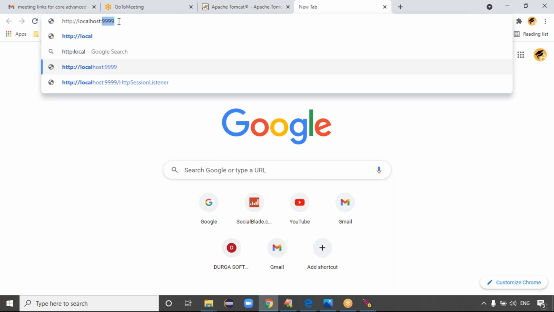You can give the port number. At installation time, what port number did you give? The HTTP port number. That port number you can give here, right? Exactly, guys. Just click on the enter button.